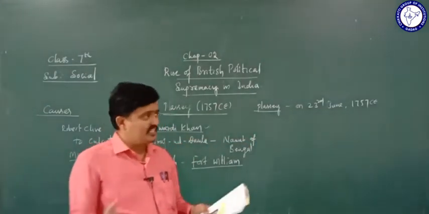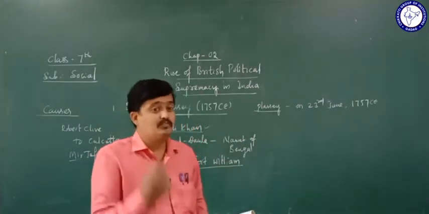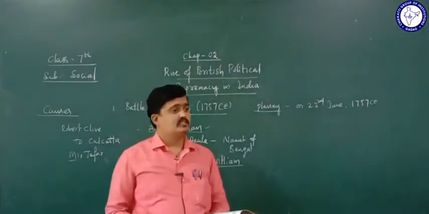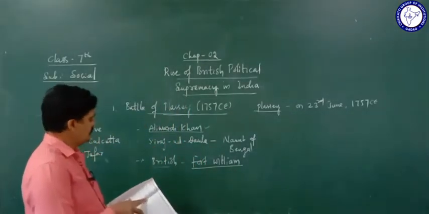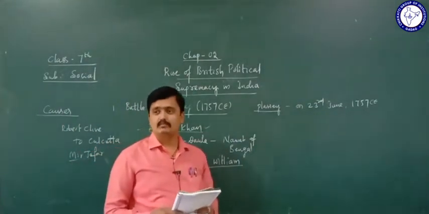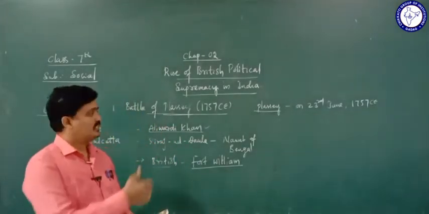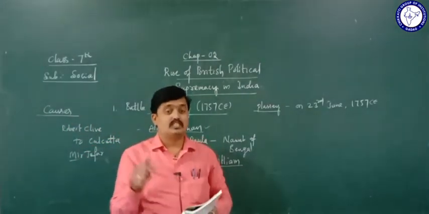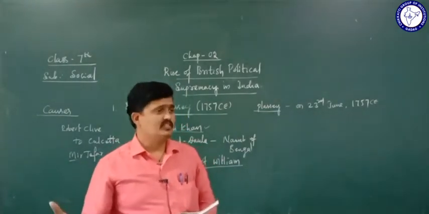And finally, what happened when he started to support the British? Siraj-ud-Dowla was defeated in the war, due to the treachery and conspiracy of Mir Jafar. Siraj-ud-Dowla was defeated in the war. Then the British won the war.